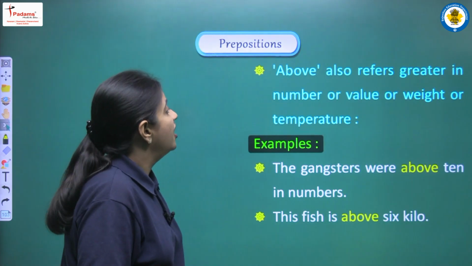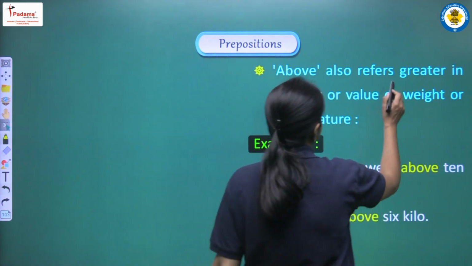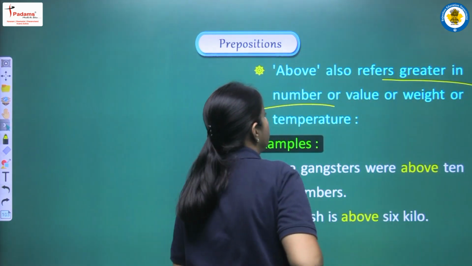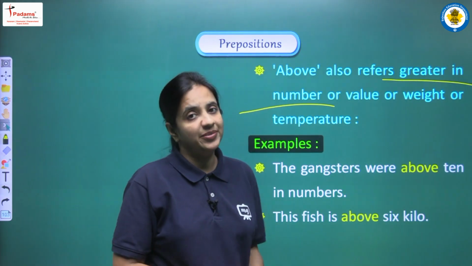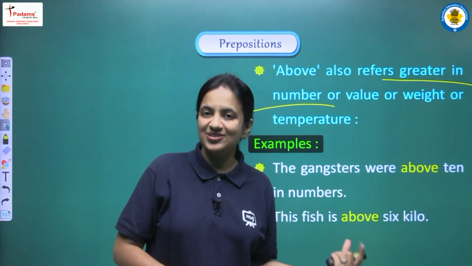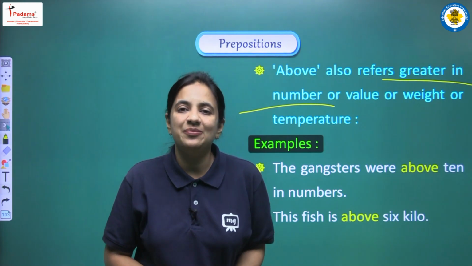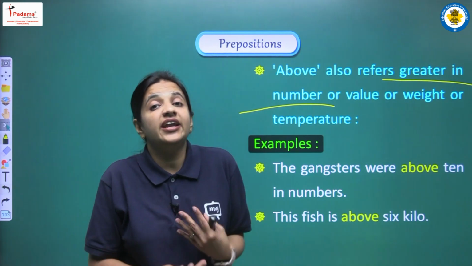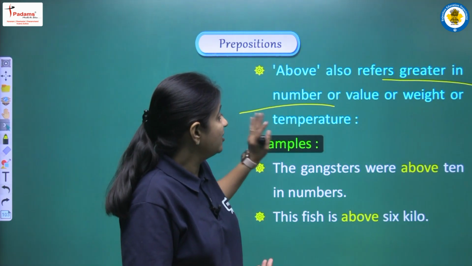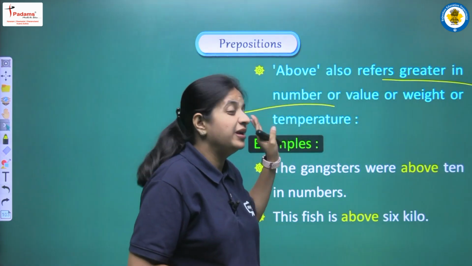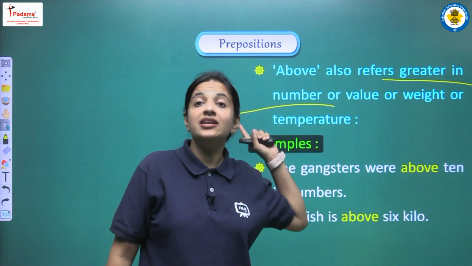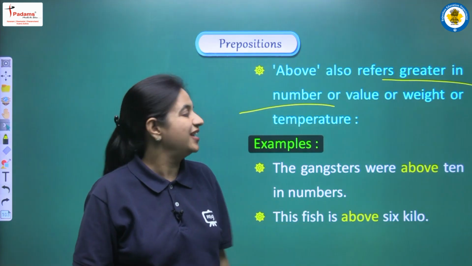So let's see. Above also refers to greater in number or value or weight or temperature. So yes, with the help of above we can also show greater in value, and that can be weight also, that can be temperature also, that can be number also. So now let's see the examples.